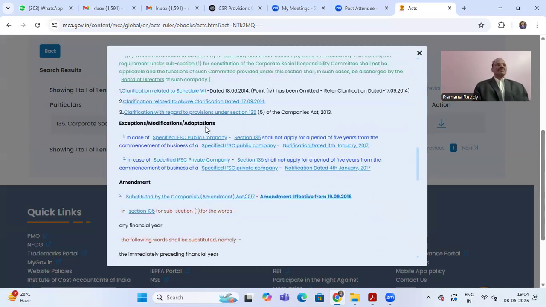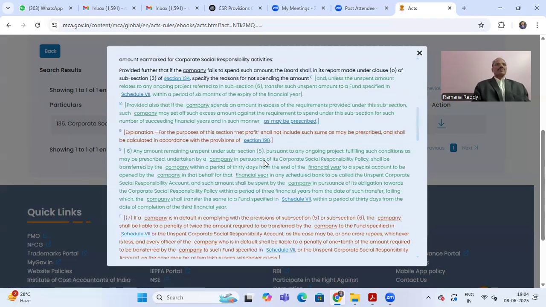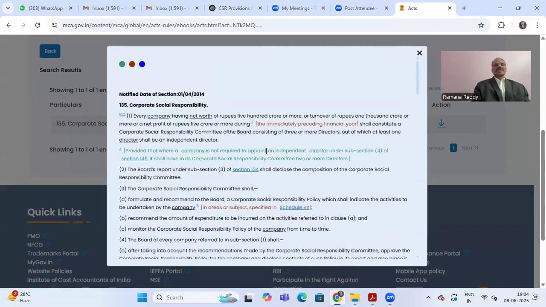There are exceptions, modifications and adaptations specified for IFSC public companies and IFSC private companies. For them, exceptions, modifications and adaptations are given. There is no exception even for a Section 8 company. A Section 8 company is also liable to spend on CSR; applicability will be there even for a Section 8 company. Even for private companies, no exemption. This is Section 135 of the Companies Act 2013, Corporate Social Responsibility.